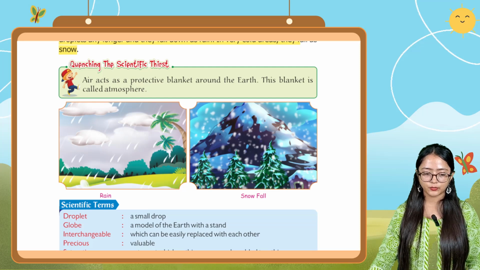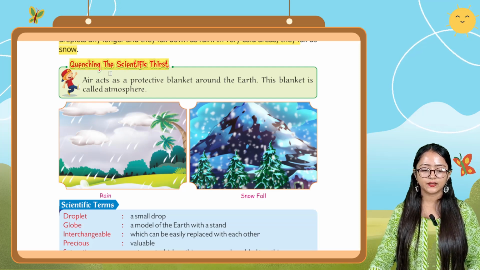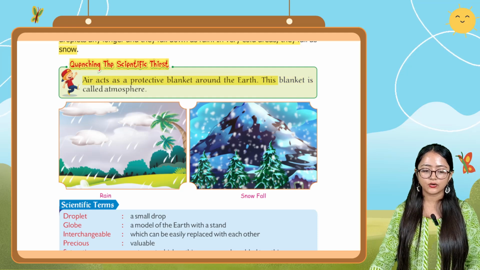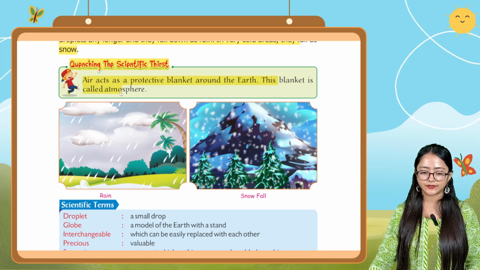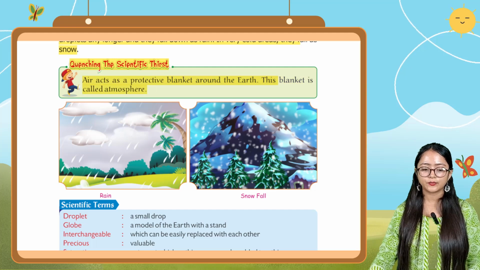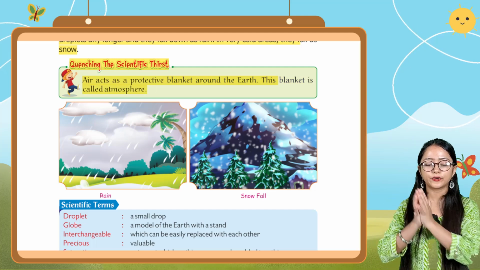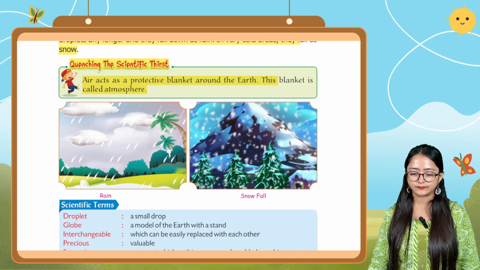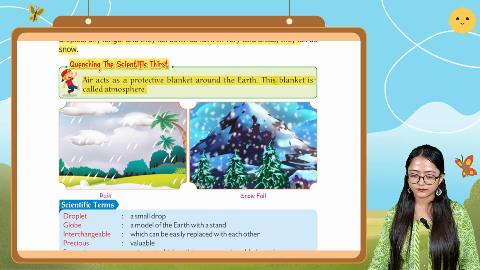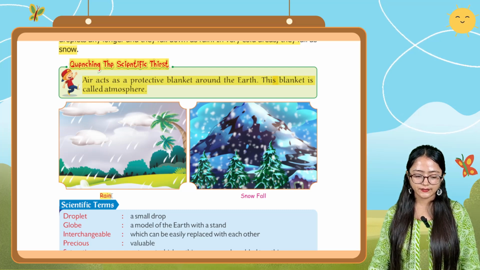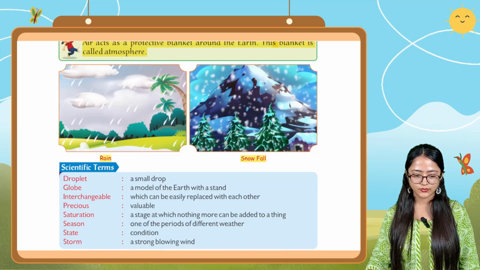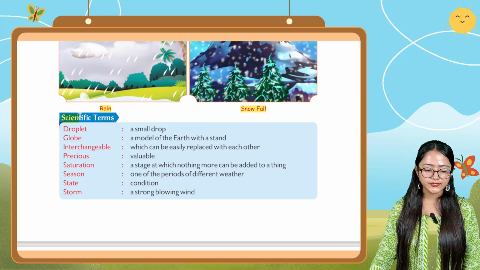Next we come to the point, quenching the scientific thirst. It says air acts as a protective blanket around the earth. This blanket is called the atmosphere. Here you can see rain and snowfall happening in this figure. Now we are going to the scientific terms.